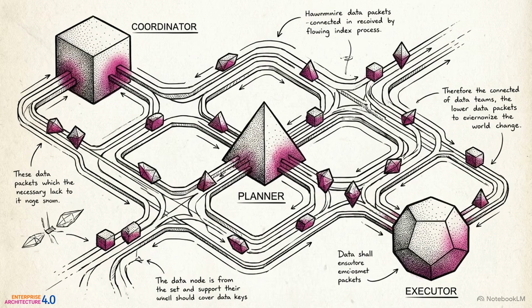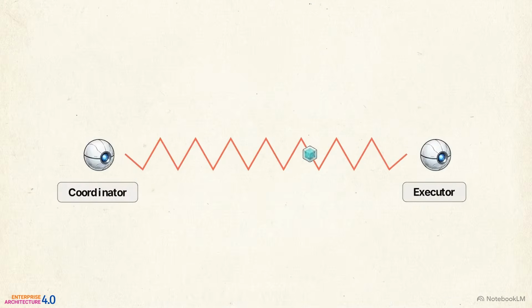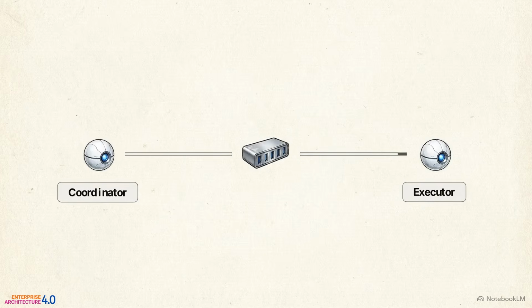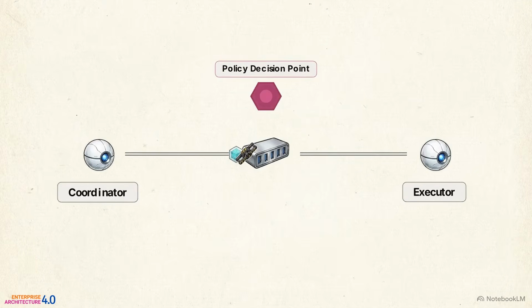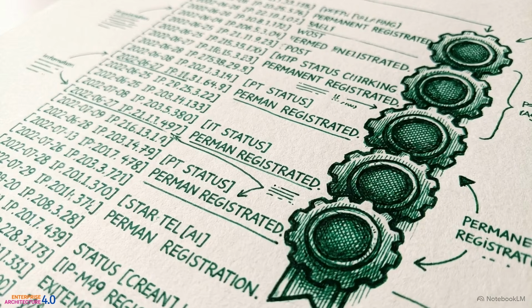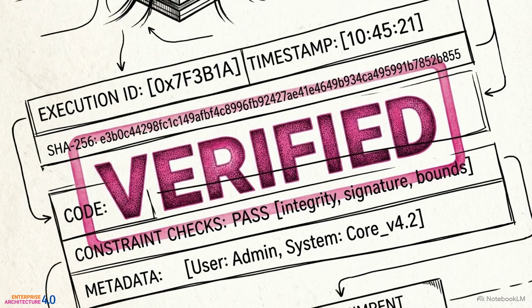Direct agent-to-agent requests create untraceable causality gaps. The canonical solution is backbone mediation. All interactions are forced through a central coordination bus. The boundary controller holds high-risk requests in a queue until a policy decision point returns a green allow signal. Every step of this mediated interaction produces an audit trail. It generates cryptographic evidence of exactly which authority was used, what constraints were checked, and why the action was permitted.